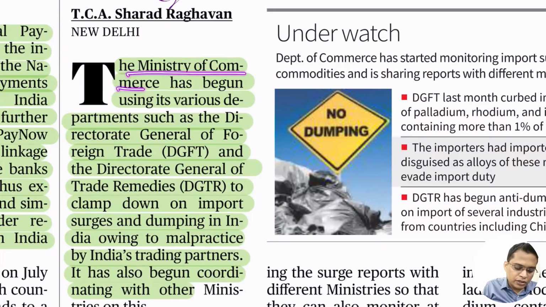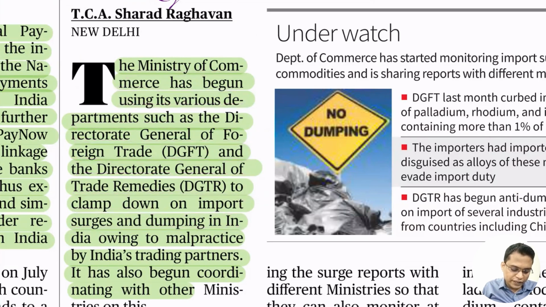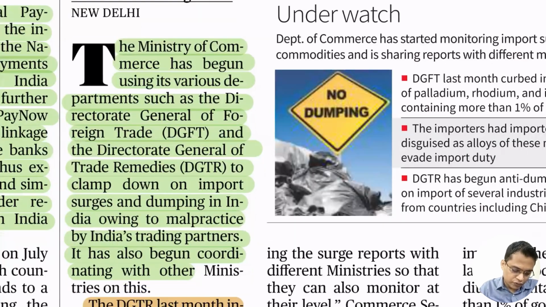The Ministry of Commerce has begun using various departments under the Director General of Foreign Trade and the Director General of Trade Remedies to clamp down on import surge and dumping, and on malpractice by Indian trading partners. If China is dumping their product in the Indian market, that will damage our market. Our producers will not be able to meet that level of low price. So ultimately it will damage our industry. So that is the concern.